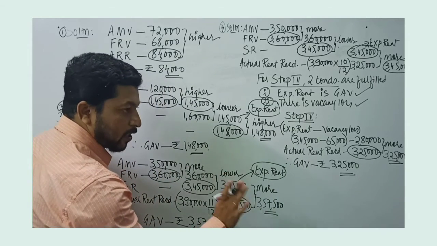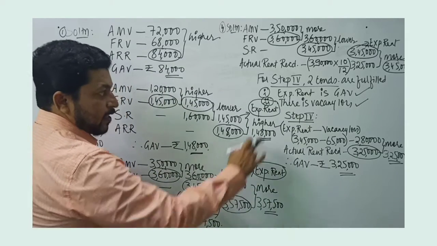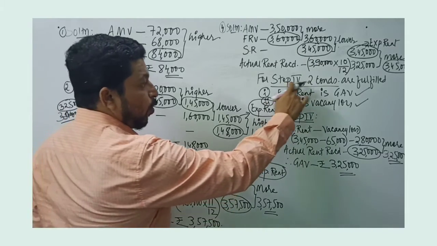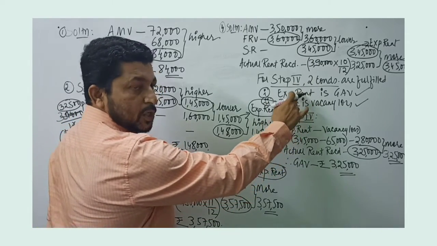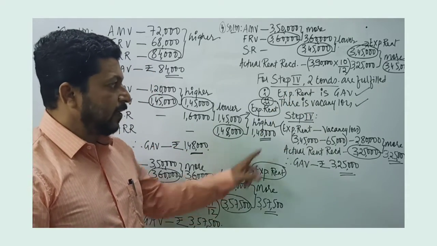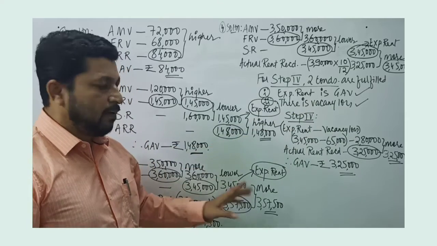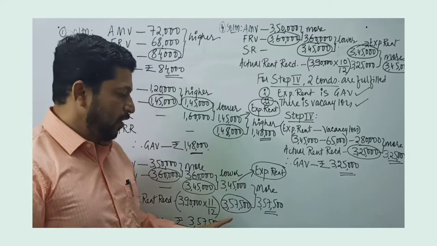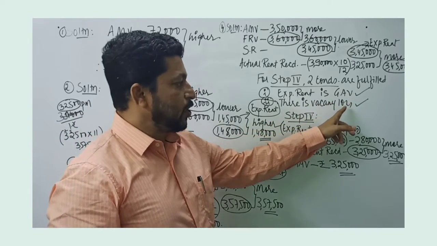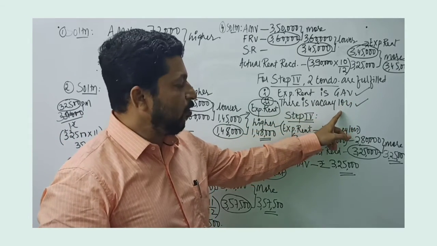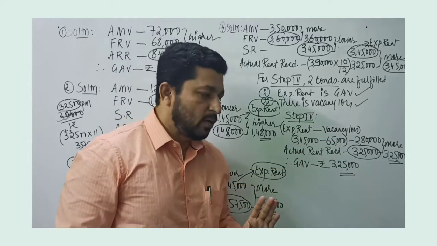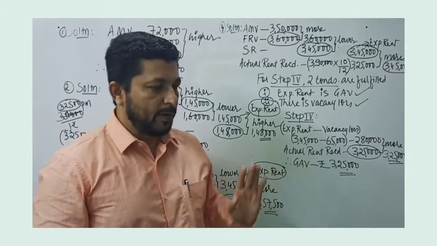Expected rent is not a GAV in this problem. Since this condition is not fulfilled, though there is vacancy for 1 month, to go to step 4, both these conditions are to be fulfilled. And since in problem 3, expected rent does not become GAV, we don't have to go to step 4 as far as third problem is concerned. But since both these conditions are fulfilled in problem number 4, we have to go to step 4, and that's how we calculate the gross annual value of the property.